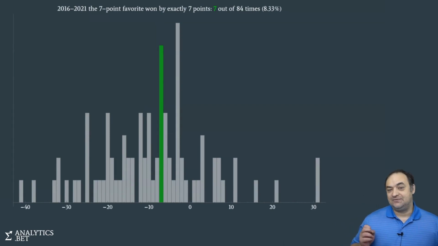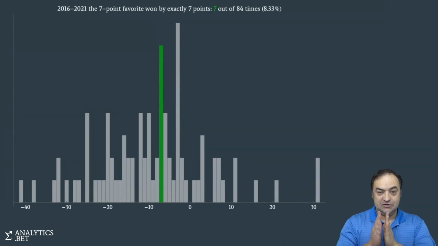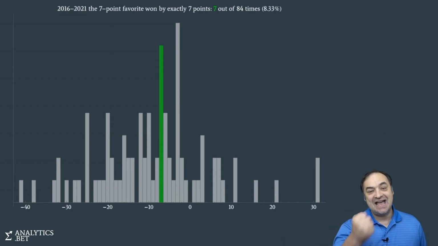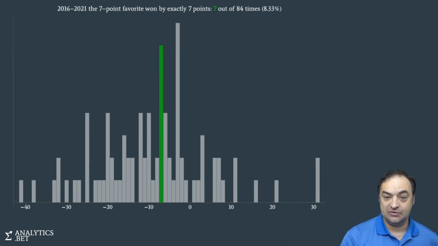What about not just the favorite, but the 7-point favorite? So a team is favored to win by 7 points. How often does it exactly win by 7 points? That happens 7 times out of 84, so about 8%.